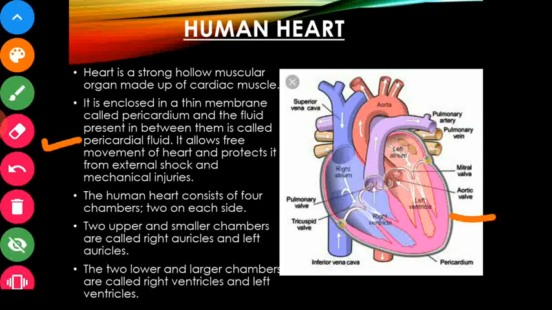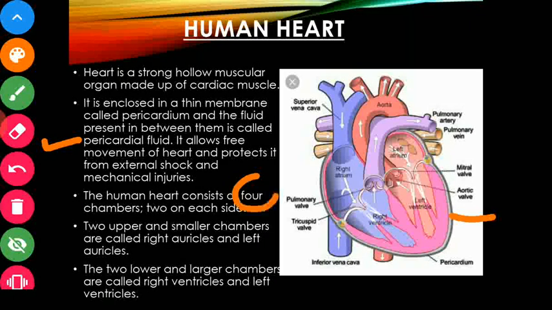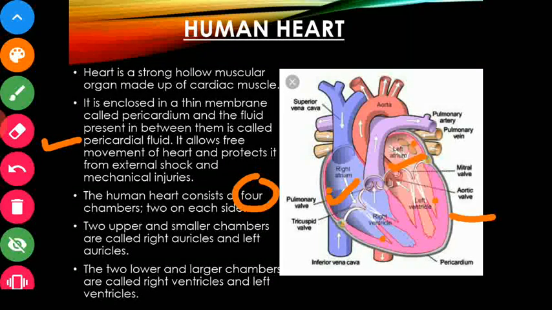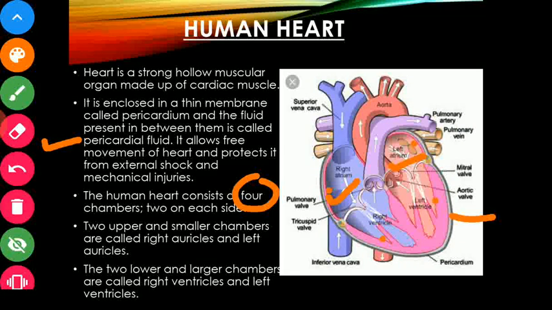Third point is the human heart consists of four chambers. See, four chambers. So human heart जो है, it consists of four chambers, two on each side. Here we see 1, 2, 3 and 4. The two upper and small chambers are called right auricle and left auricle. This is right auricle and this is left auricle, you can see in the diagram. The two lower and larger chambers are called right ventricle and left ventricle. So this is right ventricle and this is left ventricle. So these are the four chambers of our heart.